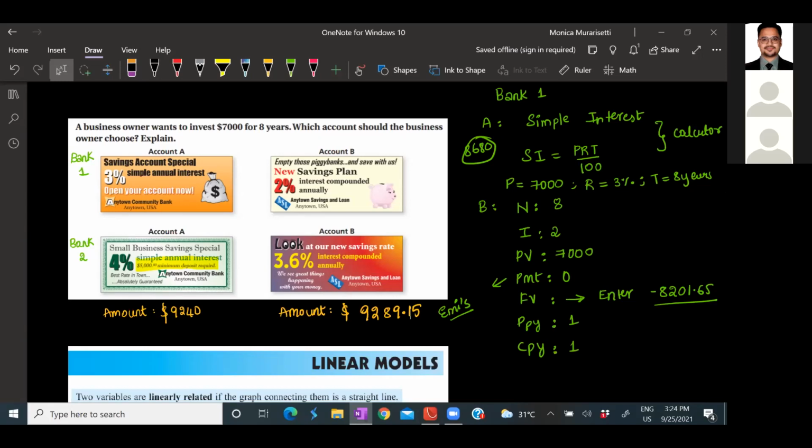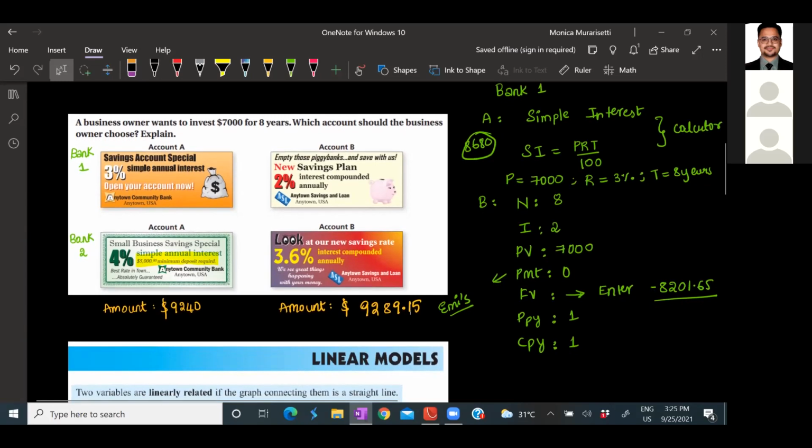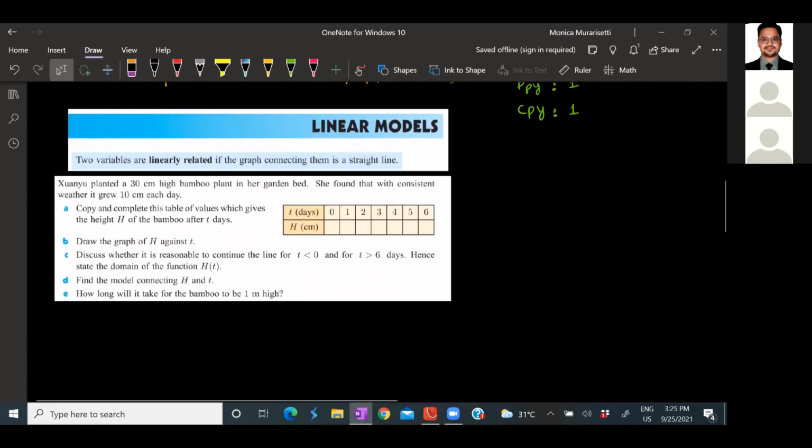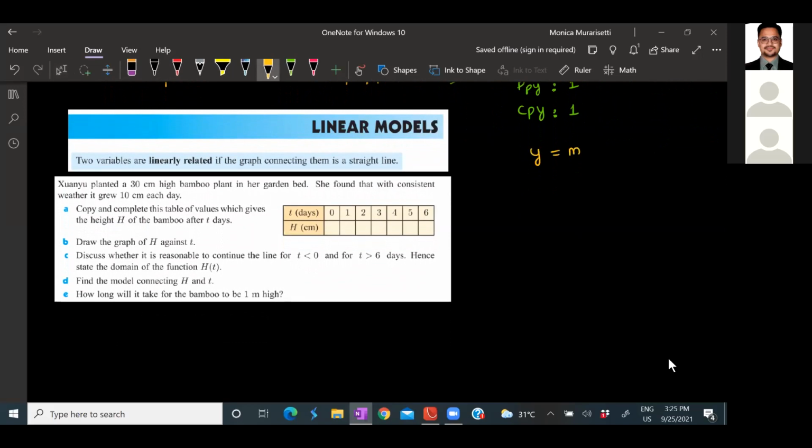Now, next, let's move on to the algebraic part, that is linear models. We all know the linear models are the basic functions of algebra, which are of the form y equals mx plus c. Can someone tell me what is m and what is c? First, what does m stand for?